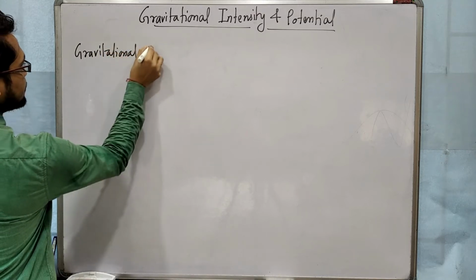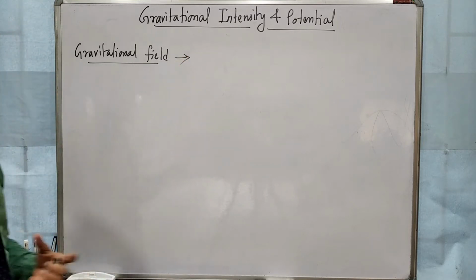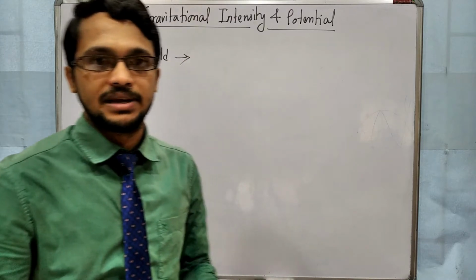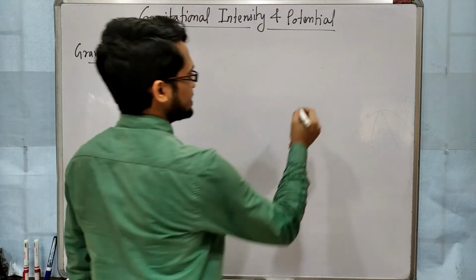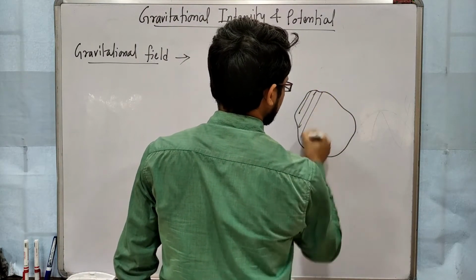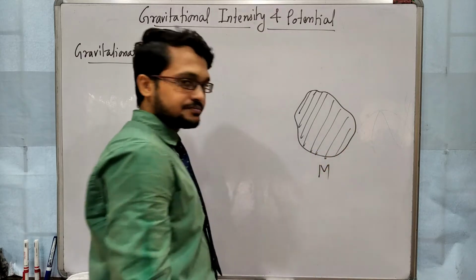Gravitational field. What is this thing? Field means a region around something. Field means where we play, so that is a region. So gravitational field means, suppose I am taking any heavy object of mass m.